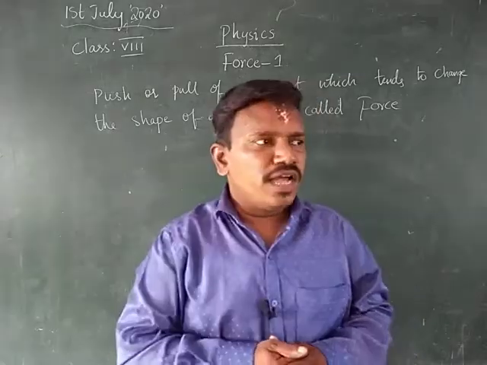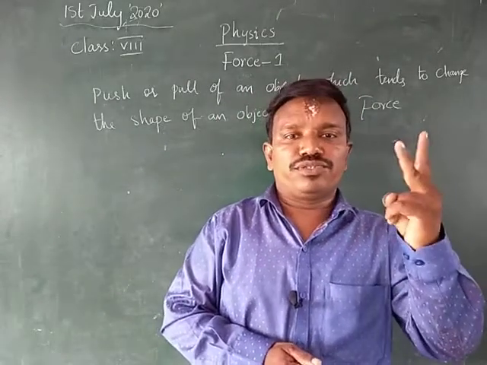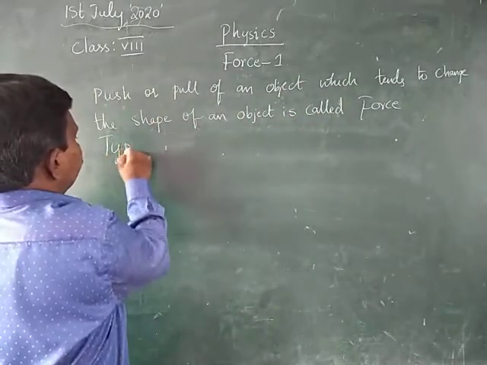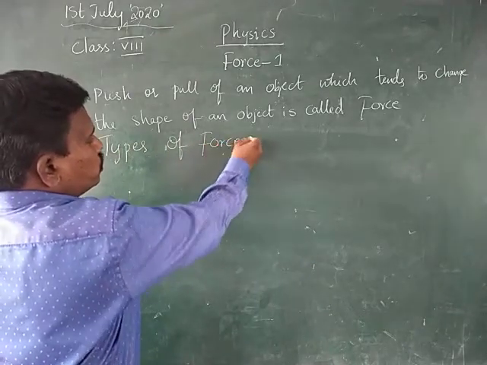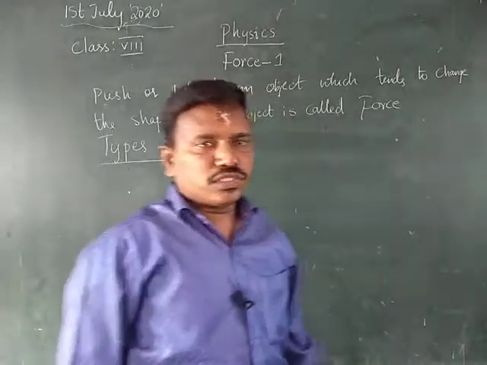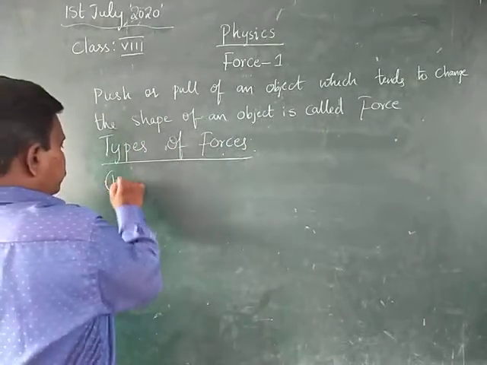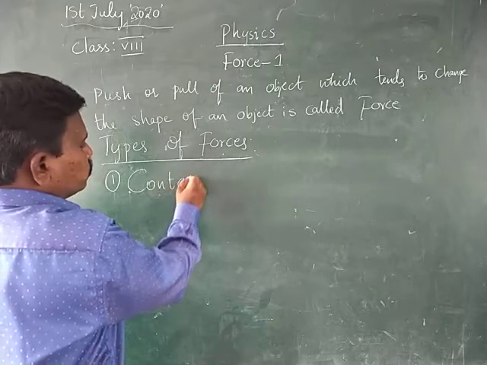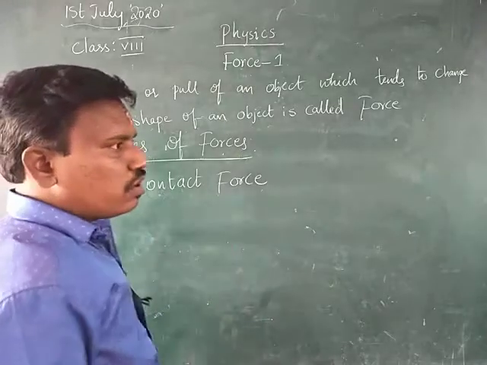Therefore the pushing or pulling of an object is called the force. Here these forces are divided into mainly two types. Types of forces. What are the main types of the forces? The forces are divided into two types. First one is contact force. Contact force.